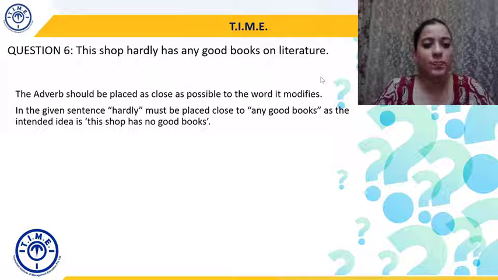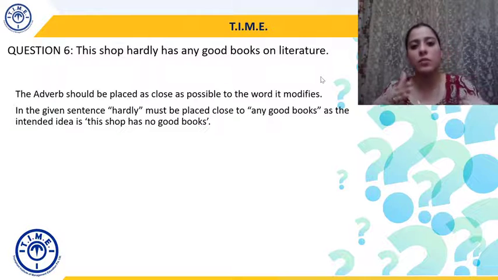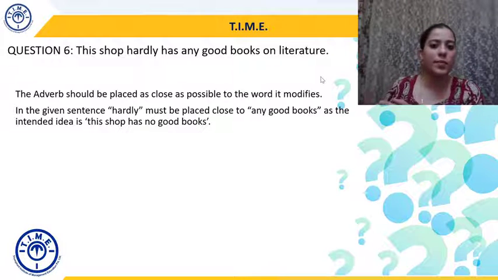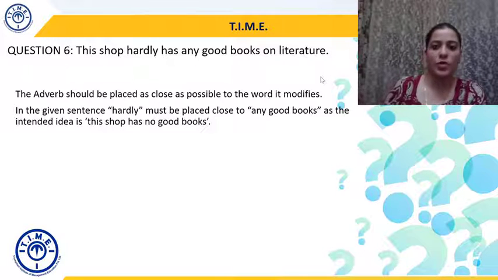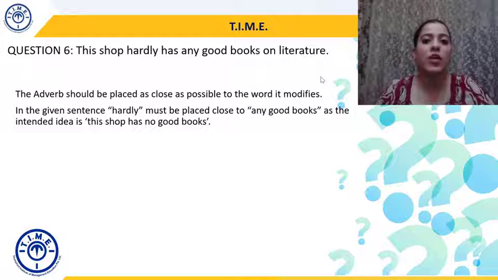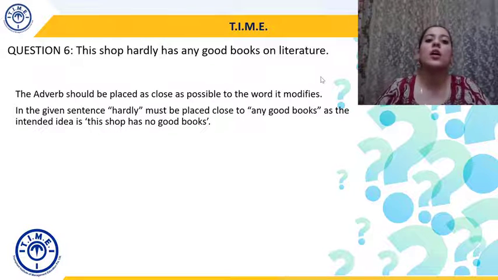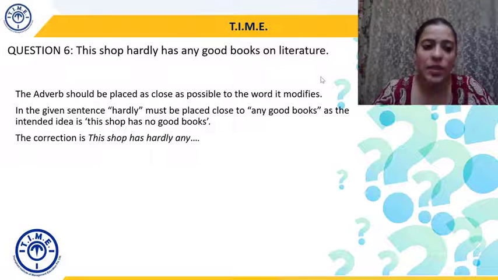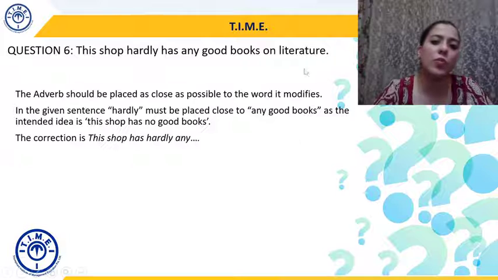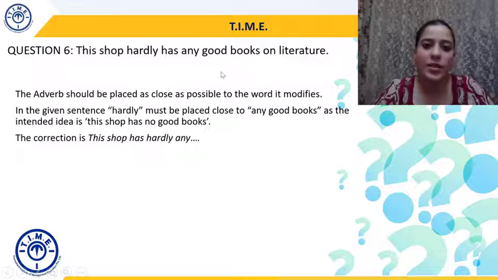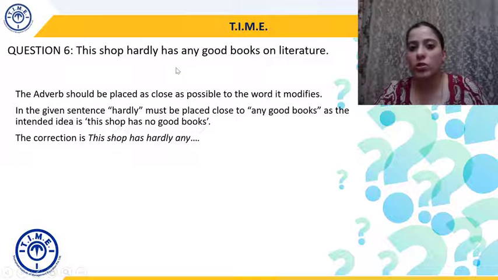So the correction will be that in the given sentence, hardly must be placed near any good books, because we are talking about any good books, scarcely any good books, hardly any good books. Because the meaning that the writer of this sentence wants to convey is that this shop has no good books. That's why the correction will be: this shop has hardly any good books. So the meaning of the sentence has not changed because I've changed the placement of hardly. The meaning is not changed.